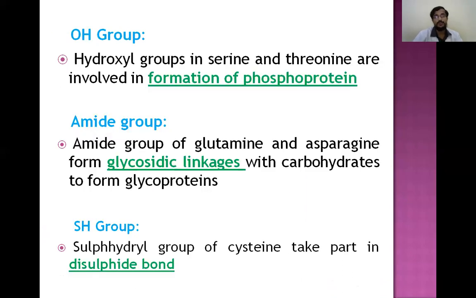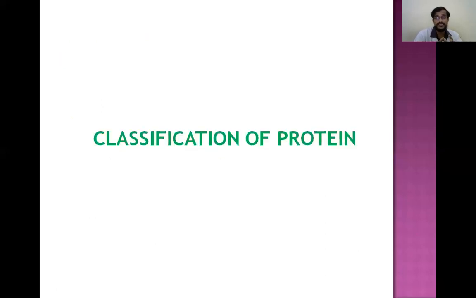And this OH group, amide group, SH group, all these which are present on the side chains will participate in different reactions like formation of phosphoprotein and formation of glycosidic linkages and formation of disulfide bonds. So all this depends upon the side chains. So these are the chemical properties of amino acid which depend upon the carboxyl group, amino group, and side chain. So we had seen the classification of amino acids.